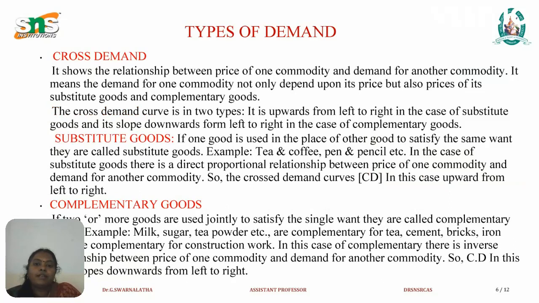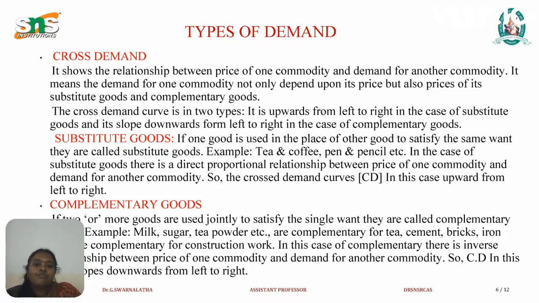Next, cross demand. It shows the relationship between the price of one commodity and demand for another commodity. It means the demand for one commodity not only depends upon its price but also prices of its substitute goods and complementary goods. The cross demand curve is of two types. It is upward from left to right in case of substitute goods, and it slopes downwards from left to right in case of complementary goods.